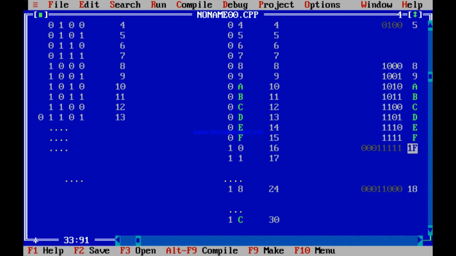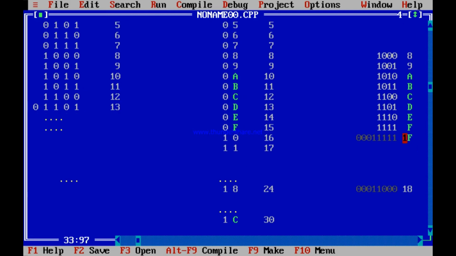Now you check for yourself, 18 means 24. So what does this mean? See, this is 16, 8, 4, 2, 1. So 1, 2, 4 are zeros. But 8 and 16 make how much? 24. So in terms of binary it is 0001 1000, 24 in decimal, 18 in hexadecimal. So you get how a binary number is converted to a hexadecimal number, or a hexadecimal number is converted to a binary number.